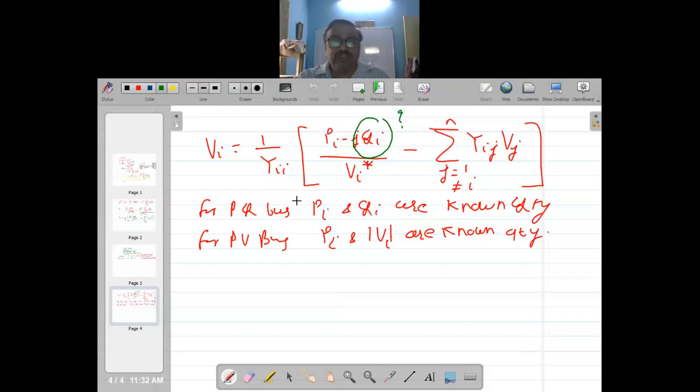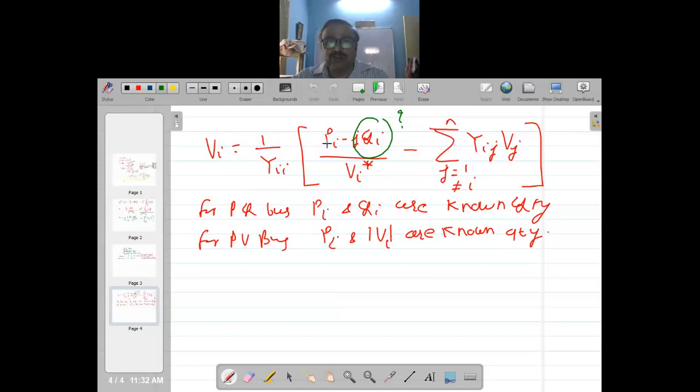While for PQ bus, we have got this formula derived that Vi is equal to 1 upon Yii, (Pi minus jQi) divided by Vi conjugate, minus sigma Yij Vj, j equal to 1 to n, but j is not equal to i. And we calculate Vi because we substitute what is Pi here, what is Qi here. But in case of PV bus, how do we calculate?